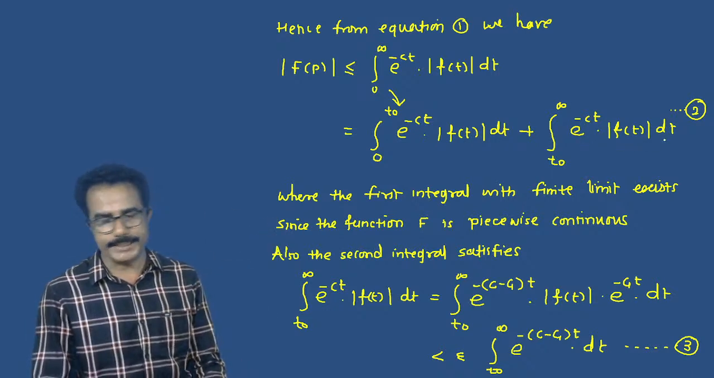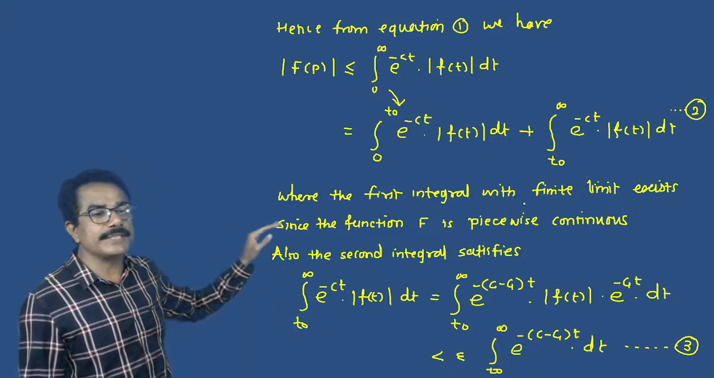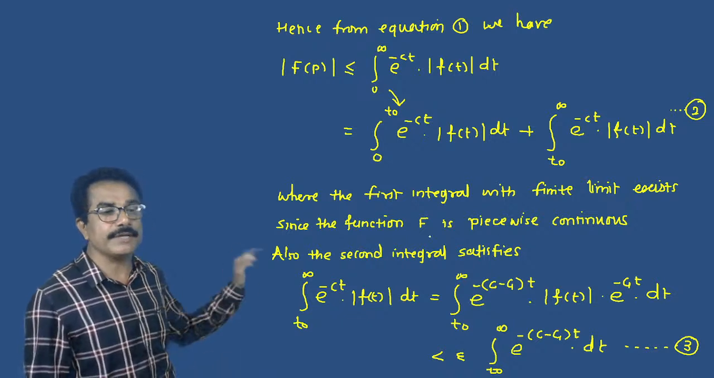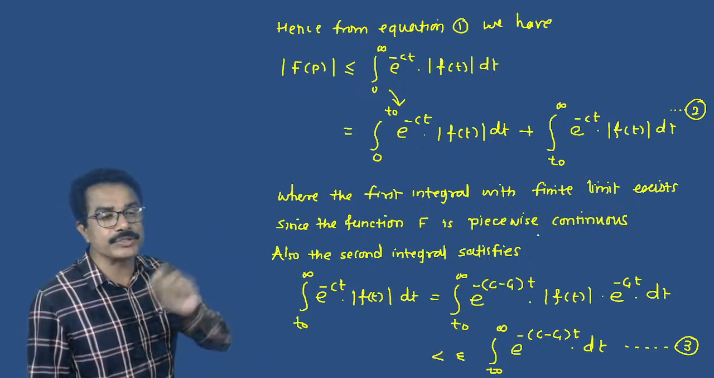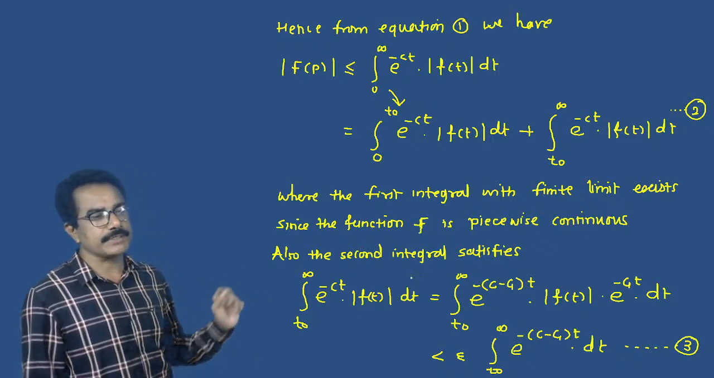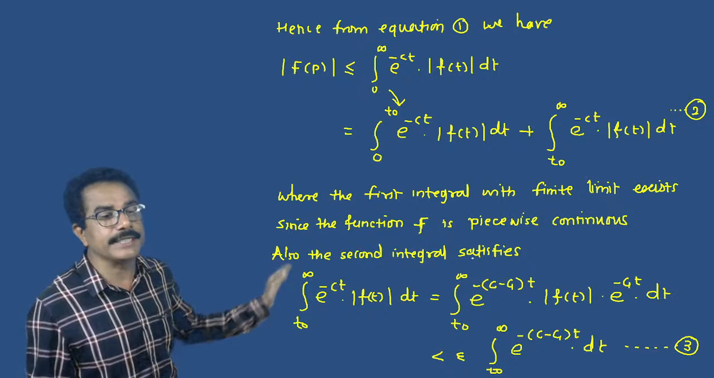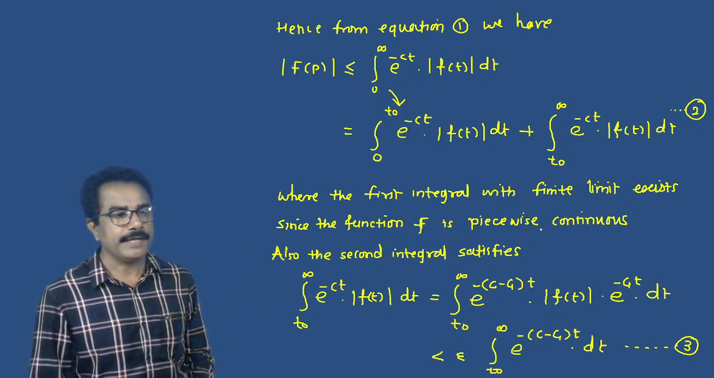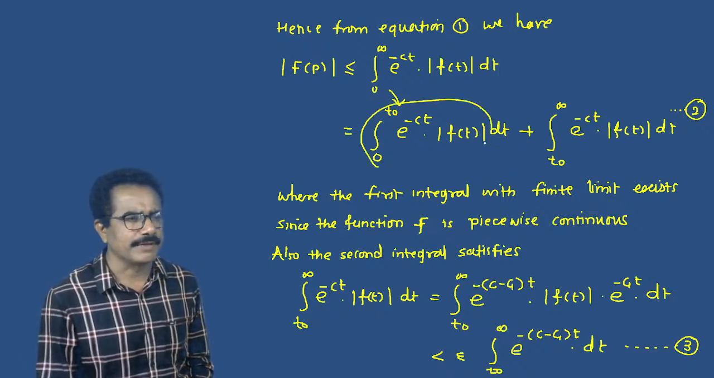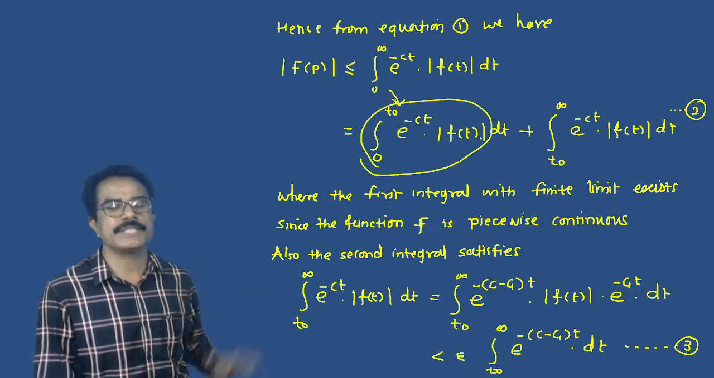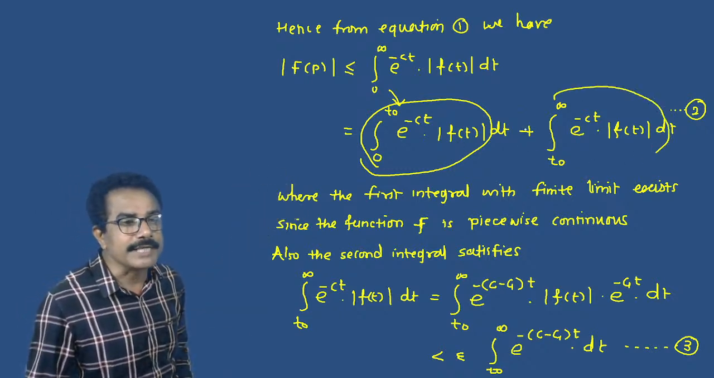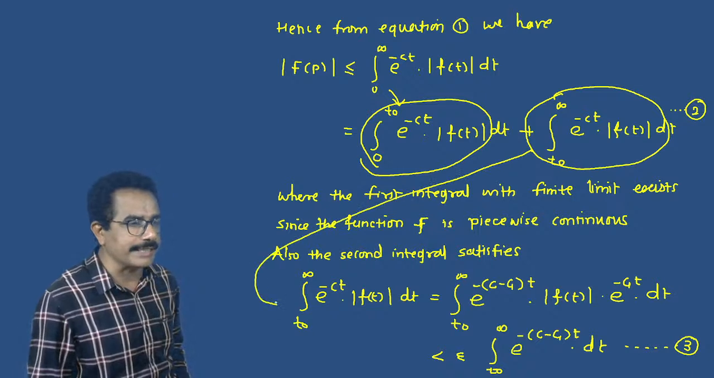f of t dt. Where the first integral with a finite limit exists, since the function f is piecewise continuous. Also, the second integral satisfies... Now, we know that this is continuous and the limit exists. For the first part, this limit exists. Now our aim is to solve the second integral. We have to discuss the second integral.